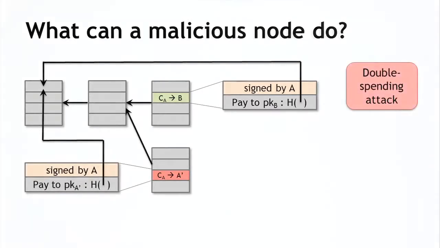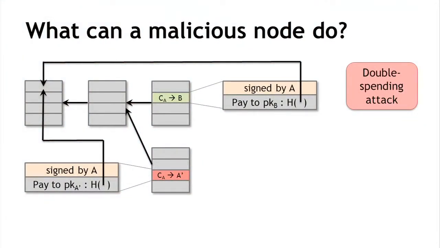What is going on here is Alice now creates a new transaction that transfers that coin instead of to Bob's address to another address owned by her. And visually it's going to look like this. This is a completely different transaction, also with a hash pointer going back to the same transaction referred to earlier. Right? So this is what an attempt at a double spend looked like. And how do we know if this double spend attempt is going to succeed or not? Well, that depends on whether this green transaction here or this red transaction is going to ultimately end up in the long-term consensus chain. So what determines that?